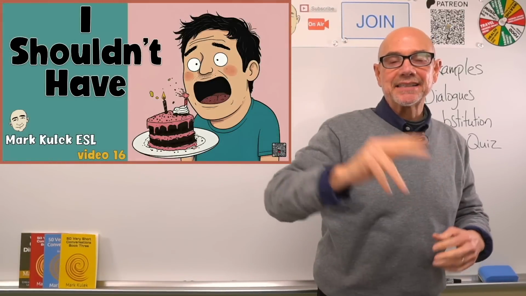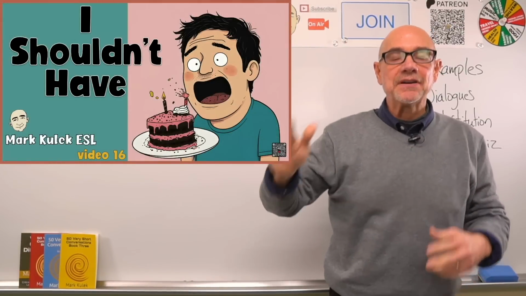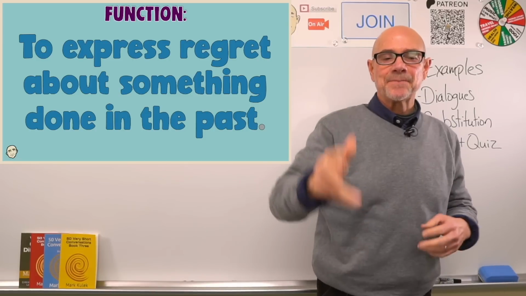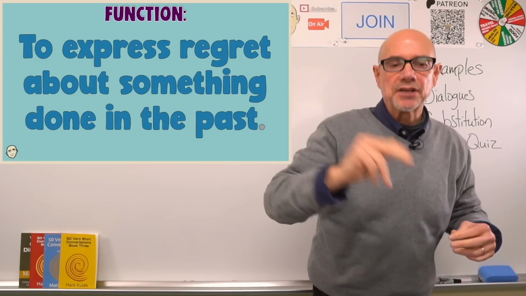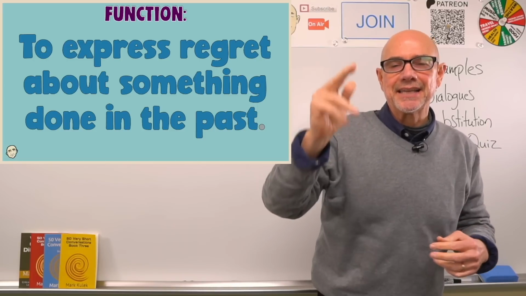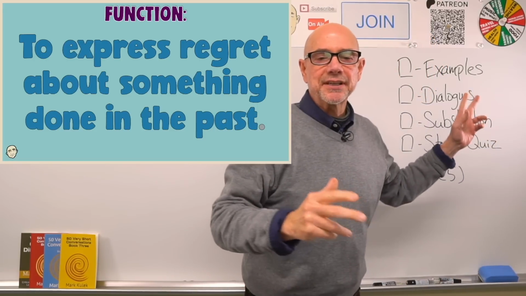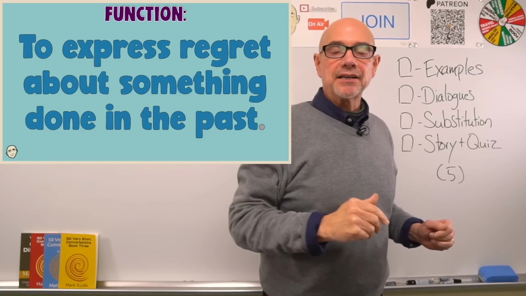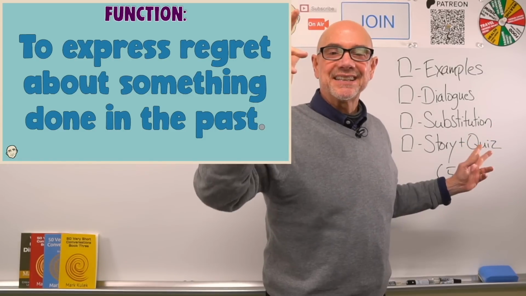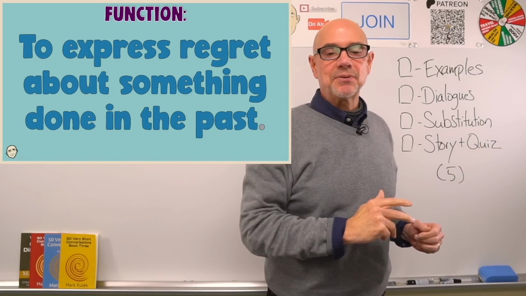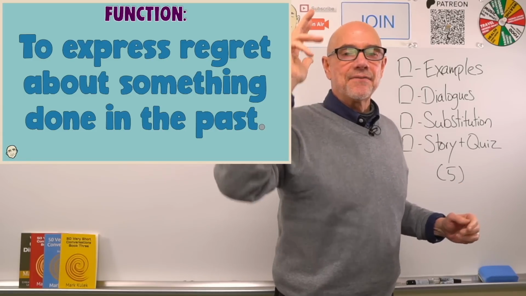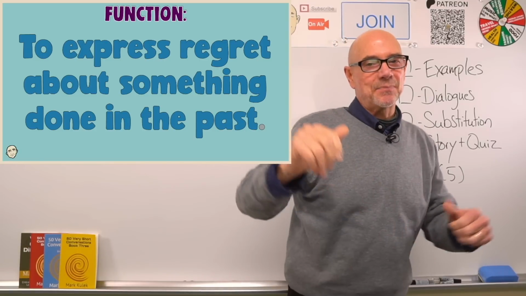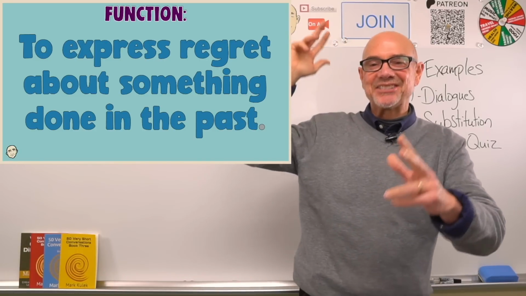Let's practice the pattern I shouldn't have plus past participle. This pattern is to express regret about something done in the past. Let's look at some example sentences. Let's look at some dialogues or short conversations. Let's do some substitution practice. And let's read 5 stories and take a quiz for each story. Are you ready to practice with me? Yes? Okay, great. Let's do it.